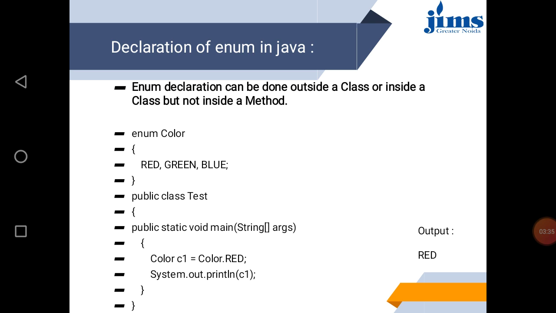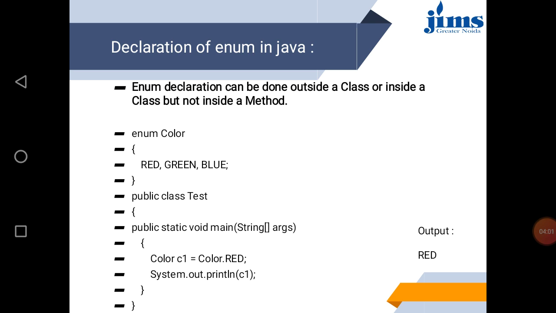And after this we are using it in class Test. So in class Test there is a public static void main method, and we are creating one reference variable c1. It is of enumeration type color, and it stores the value that is already defined in the enumeration set.